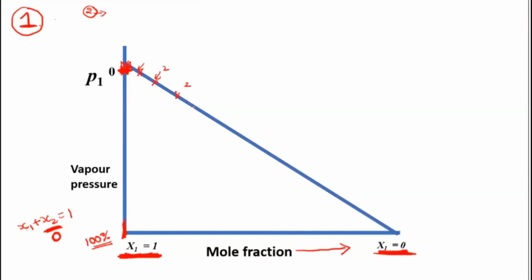When you keep adding the second component, you will see that the vapor pressure of the first one will start decreasing, and the vapor pressure of the second one will start increasing. It won't completely come to 0. Imagine the majority of the second component has come and very little of the first one is present, then it is 0 point something. Exactly it will not meet 0. This is just an ideal condition they have assumed. Only if you completely remove x1, then you will get 0.